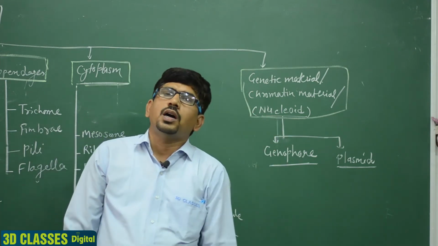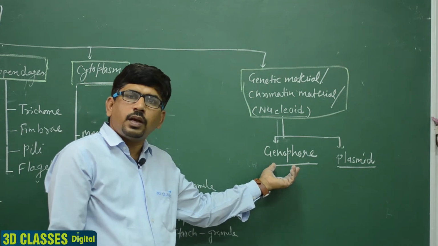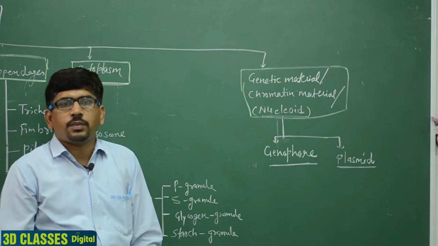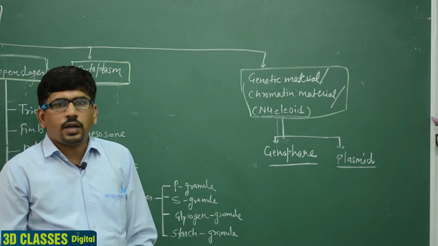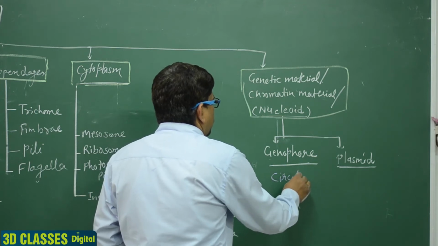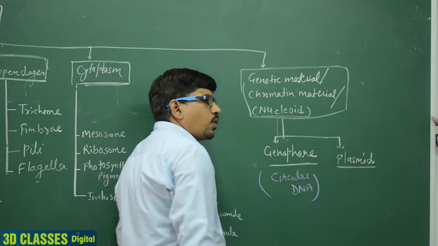Clear? The nucleoid is the main DNA of the genetic material. It is circular DNA. It is known as circular DNA.